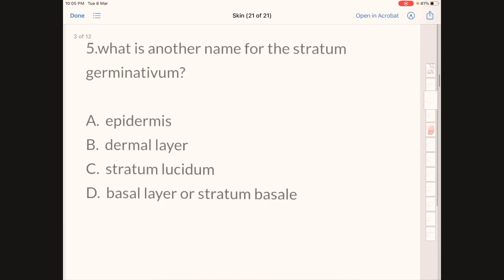So next question. What is another name for stratum germinativum? Option A, epidermis; option B, dermal layer; option C, stratum lucidum; option D, basal layer or stratum basale.